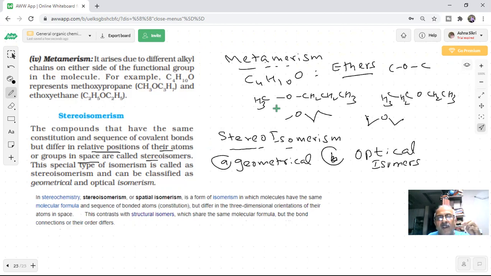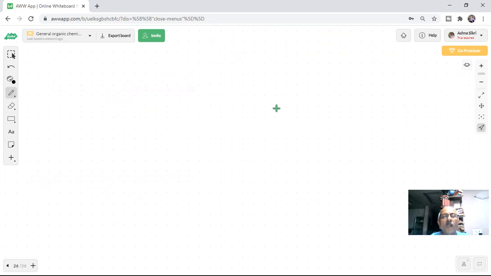There is no need to discuss them here. When we come to alkyl halides, I will discuss optical isomers in more detail. In coordination compounds, we will also discuss geometrical and optical isomers, which are important questions for the exam. So we are not going into detail here, students.